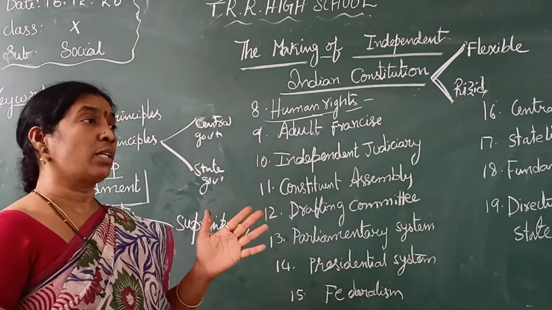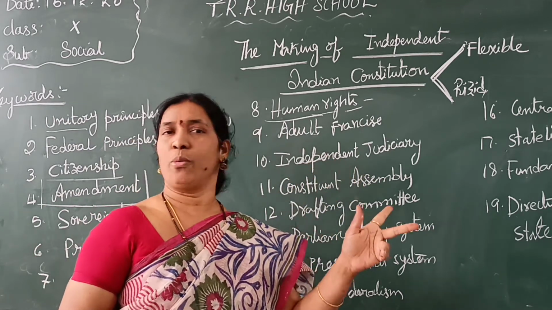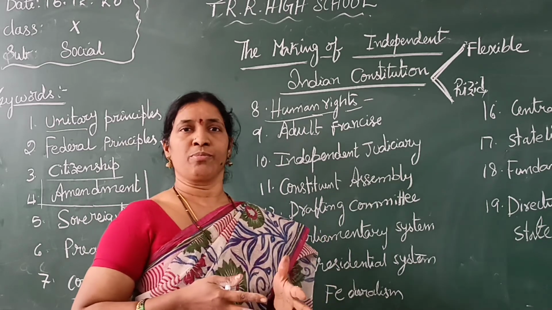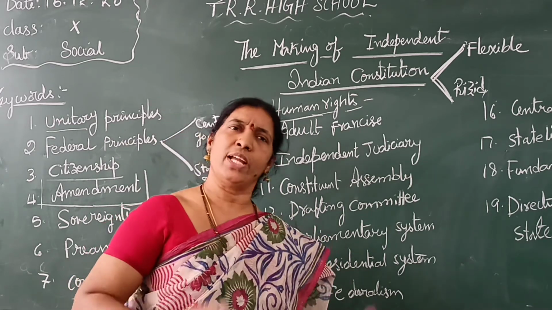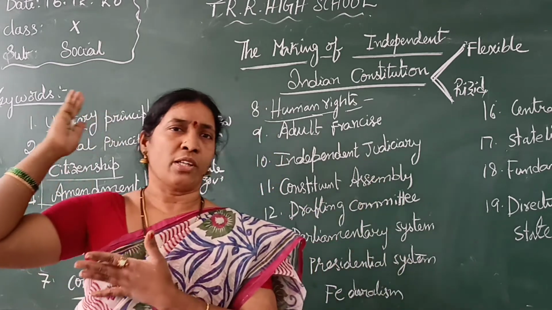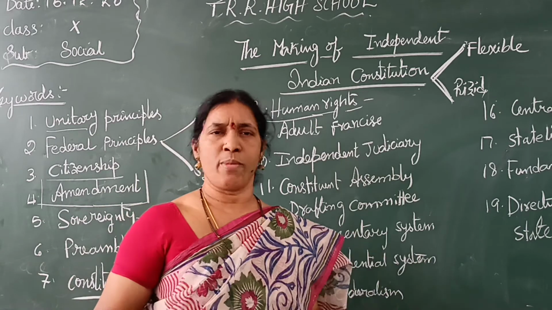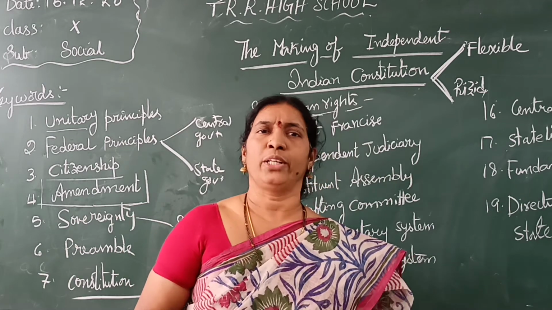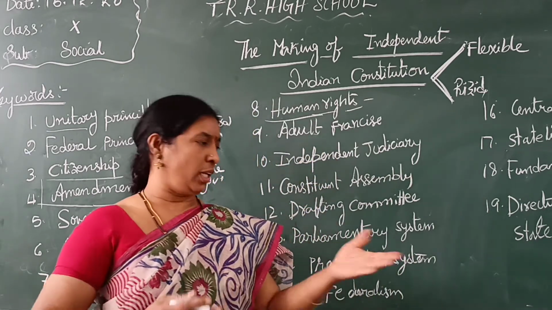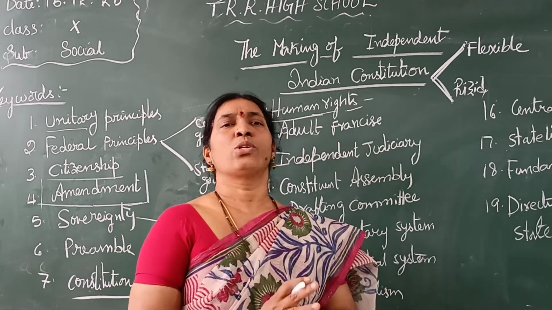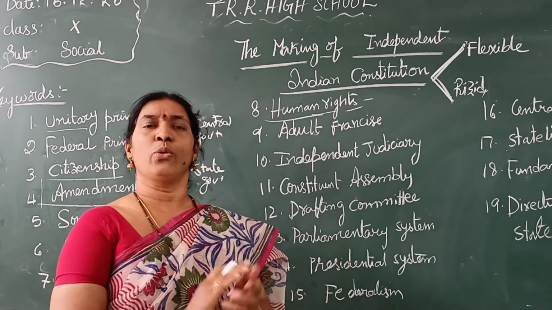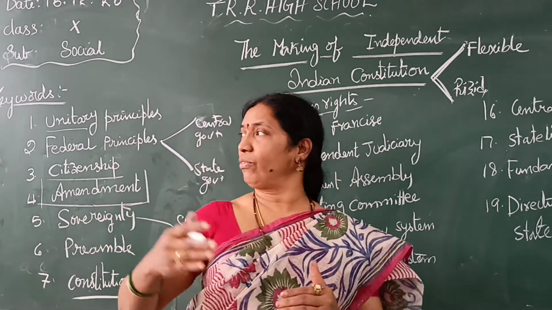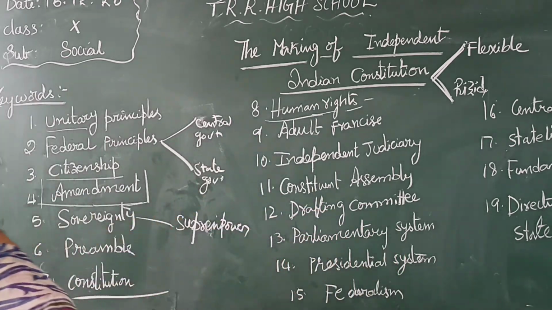There is a difference between fundamental rights and human rights. Every country will have some fundamental rights in their constitution, isn't it? But human rights are the same everywhere, whether in Amlapuram or Avaniganda or somewhere in America or Andaman. A human is a human. The right to live is for everyone. If he is in South Africa, he has the right to live, and in America, and in Andaman too. Like that, every person will have human rights that are universal. Human rights are universal, but fundamental rights are different from country to country. That is about human rights.